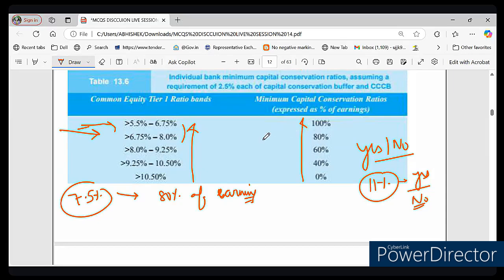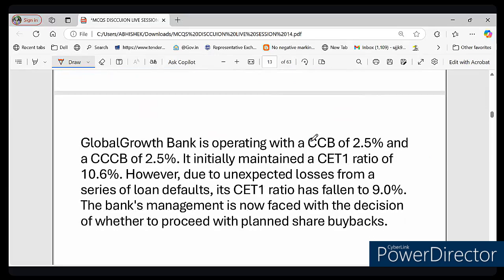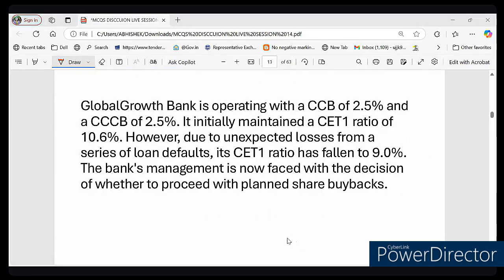So this Safe Haven Bank with 7.5% CET1 can distribute 80% of its earning, but must save 20%. Right. So this rule ensures that banks don't give away too much profit. Right. Now let's see the second question. I hope this concept is clear now. This is regarding the Global Growth Bank.